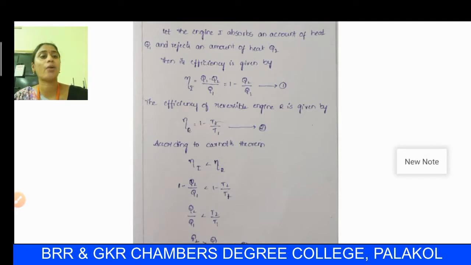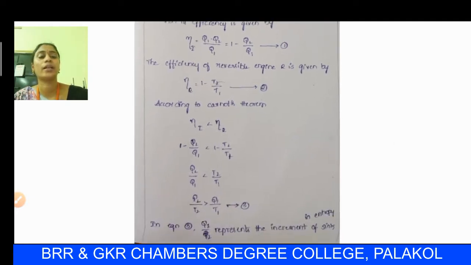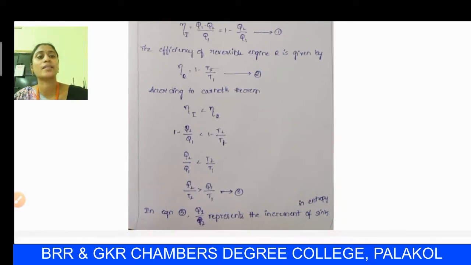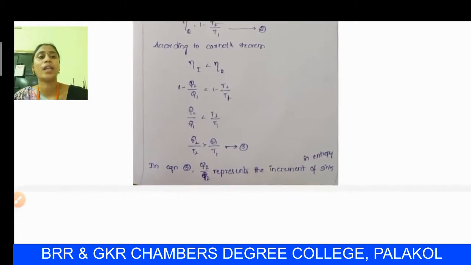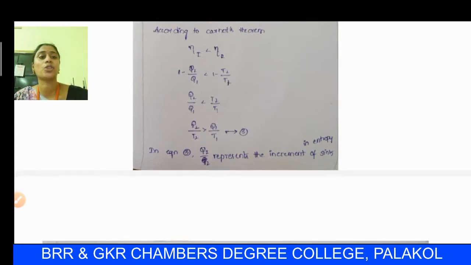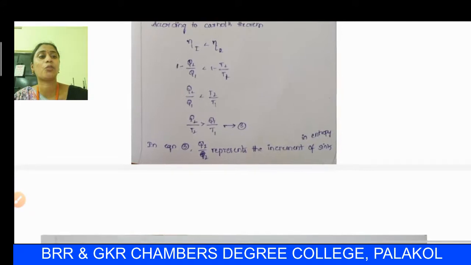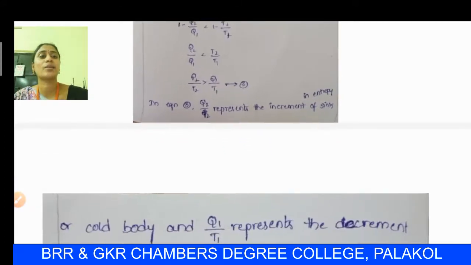According to Carnot's theorem, which we already discussed in our previous session, the efficiency of the irreversible engine is less than that of the reversible engine. So 1 minus Q2 by Q1 is less than 1 minus T2 by T1. The 1 cancels on both sides, so Q2 by Q1 is less than T2 by T1. Hence we can write Q2 by T2 is greater than Q1 by T1. This is termed as equation 3.